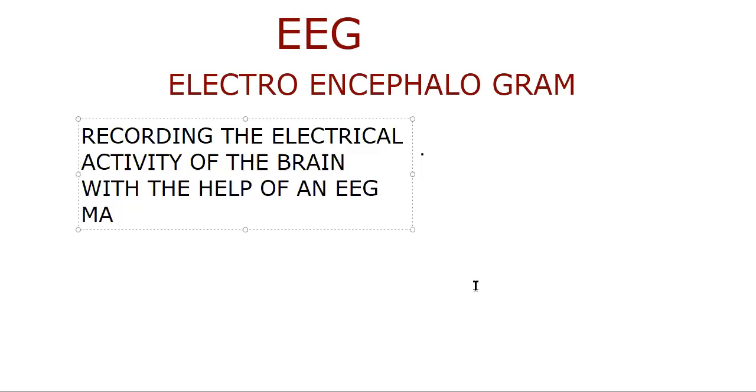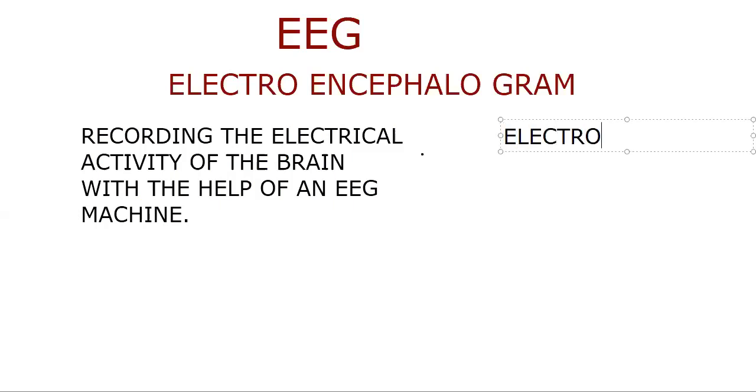Okay, so how we are going to do that, and what are the basics of the EEG that we are going to discuss today. For this, we call it a graphical recording. Graphical recording is called electroencephalogram. The procedure of doing this is called electroencephalography.